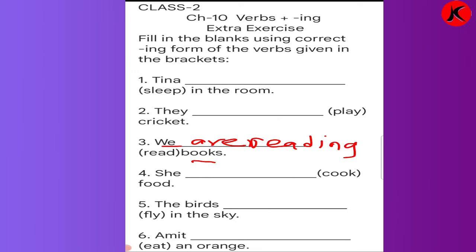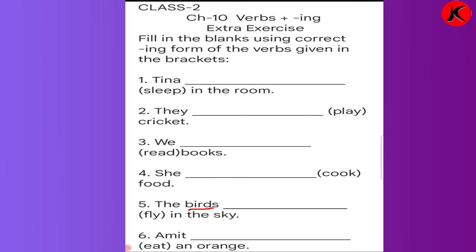Fourth number, she dash cook food. Over here she is used for singular noun pronoun. So what helping verb will you use over here? Yes, is. She is cooking. What is she doing? She is cooking, and with the verb we have used ing.